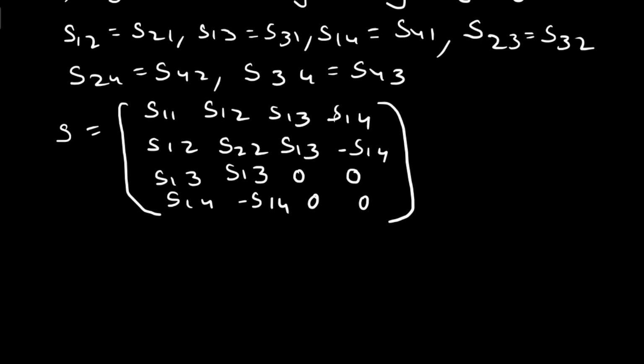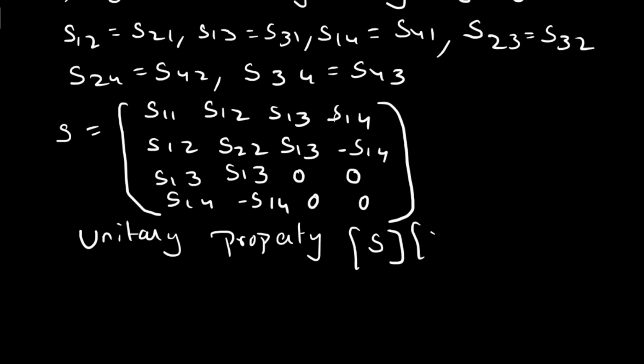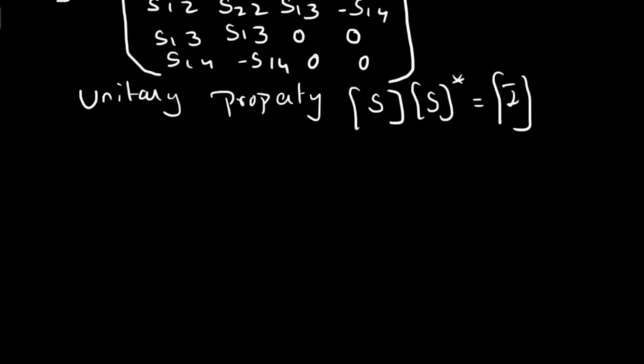Now we have to use one more property of the S matrix, the unitary property. In the unitary property, the product of the S matrix and its complex conjugate is equal to the identity matrix. Here the size of the identity matrix is 4 by 4. So what is the S matrix?